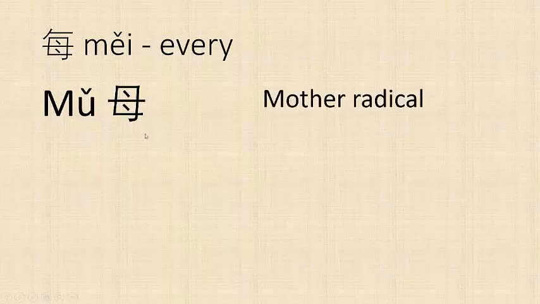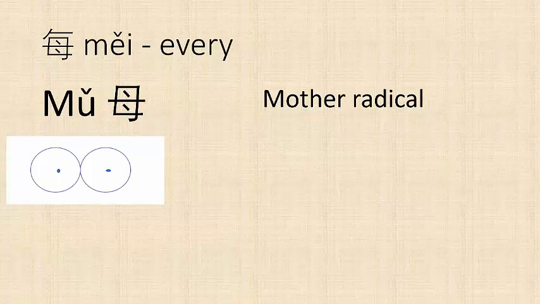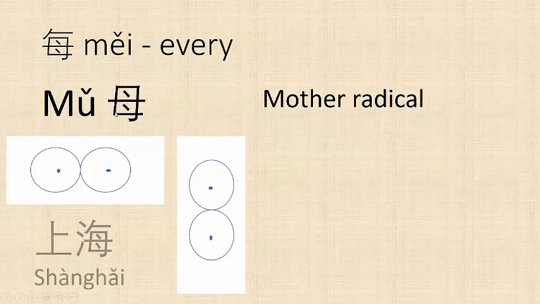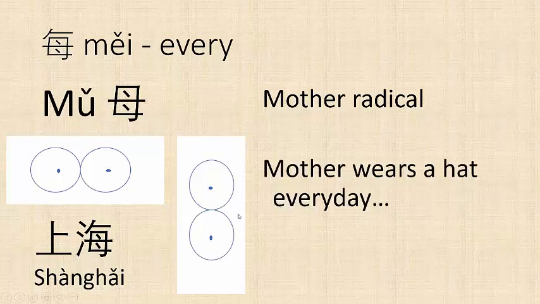The next character is mei, which means every. It has the sound portion mu, which means mother. We've seen it before in Shanghai, and I introduced that the mother radical was this shape, which got turned on its side and then squarified to help you remember. Here it is in Shanghai, and then it has this piece on top. You can remember mother wears a hat every day because we see this in mei tian, every day.